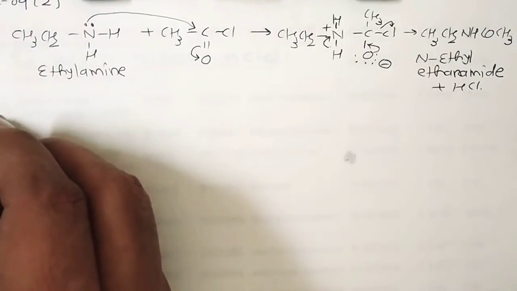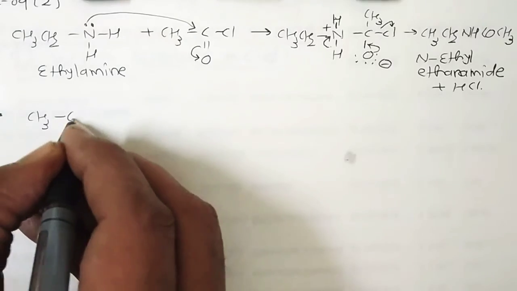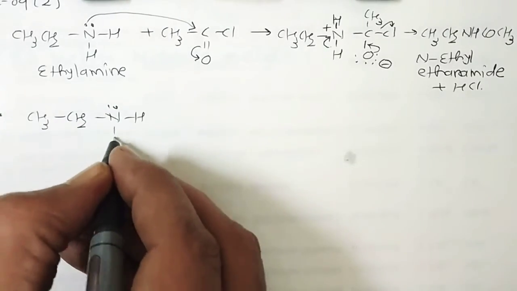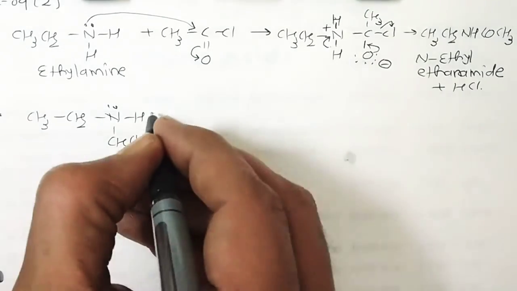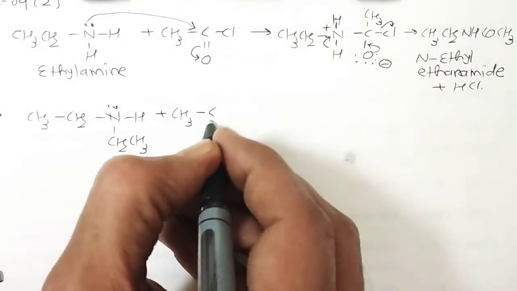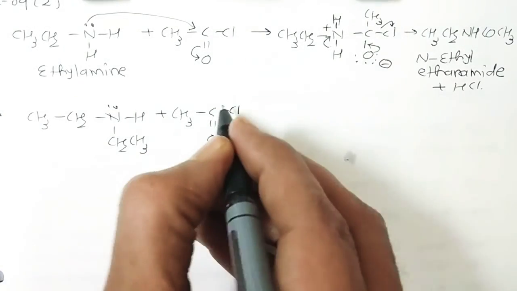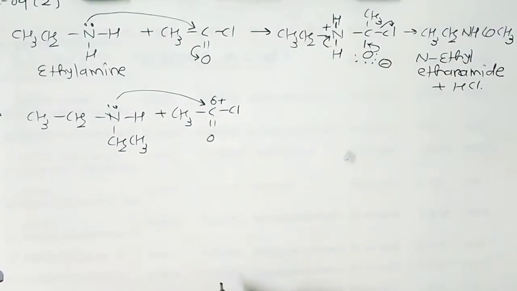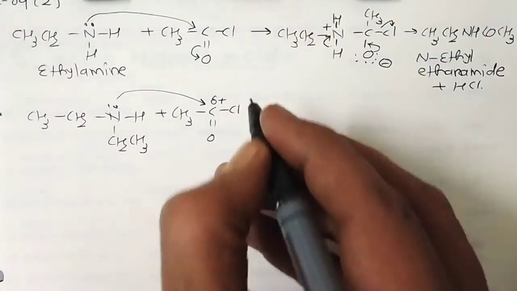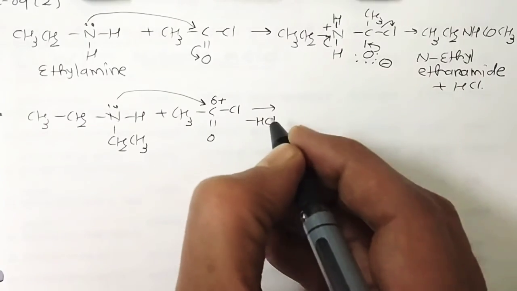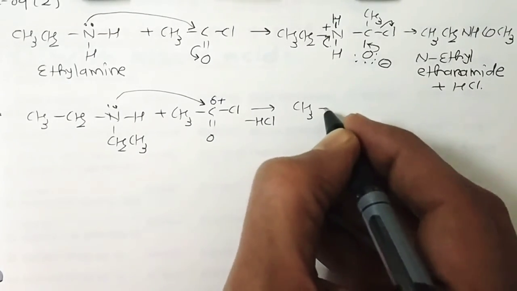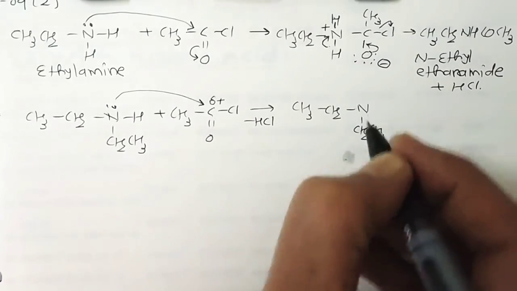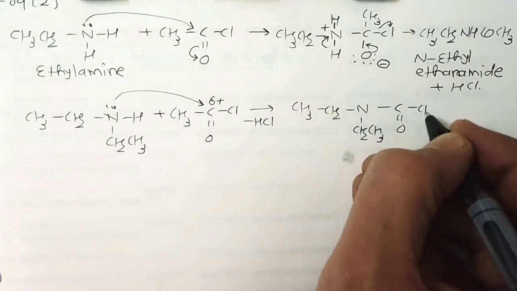In the same way, when we perform the reaction of CH3CH2NH with CH2CH3 in presence of acetyl chloride, we know that this is delta plus, so this lone pair is attracted to this delta plus. So it's a type of nucleophilic substitution reaction. In this acylation or acetylation, the final product in this case looks like C double bond O, CH3.